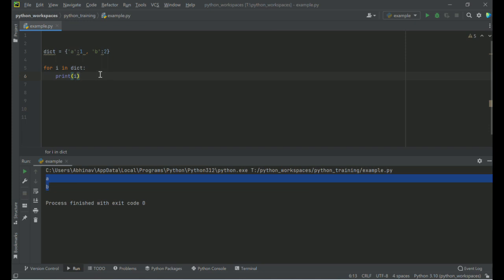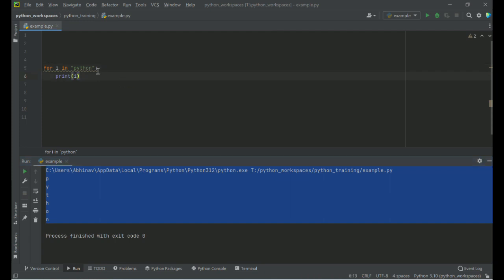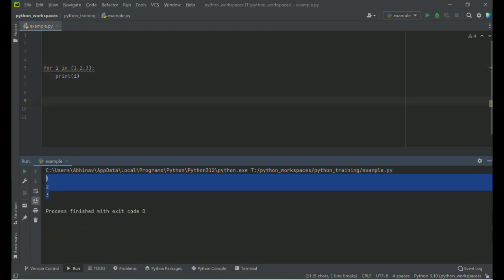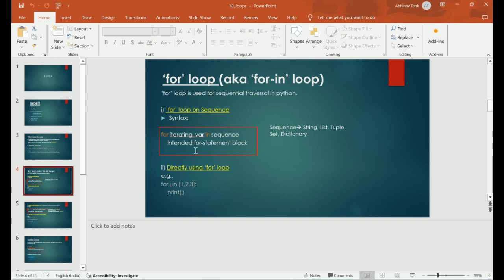We can directly use the for loop instead of using it on a sequence variable. What I mean is that instead of declaring the dict variable on a separate line, I can directly write it here. If I run this program, it will still print A and B. Similarly, I can write, let's say, a string also, so it is still working. I can directly write, let's say, some tuple, so it is still working. This is the direct usage of for loop.